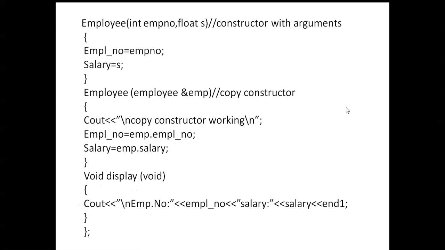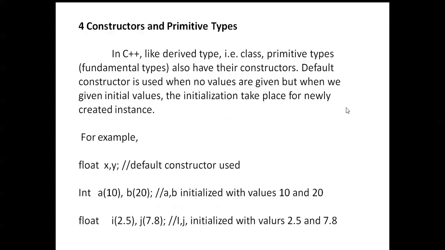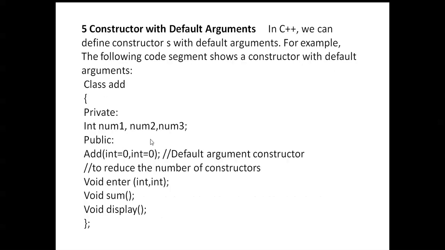Next, here you can see constructors and primitives. This is called a default constructor. Here you can see float x, y only. Here we can't mention any values, then that is called a default constructor. Here 10 and 20 values are initialized, and here 2.5, 7.5 values are initialized. These are called parameterized constructors, and this is called a default constructor.